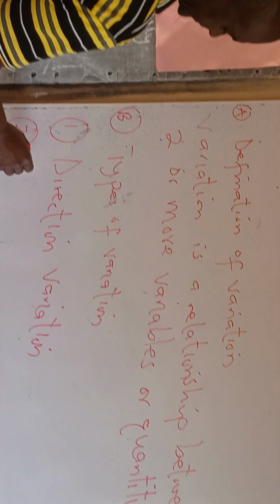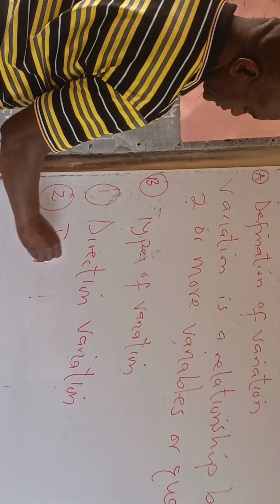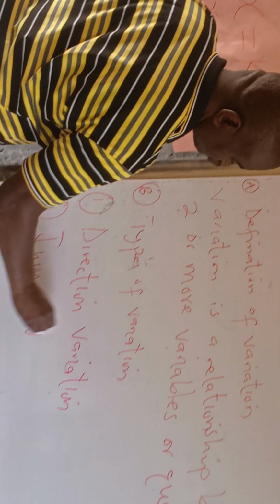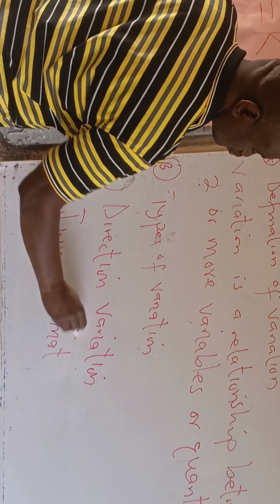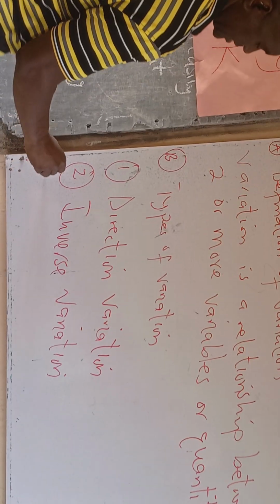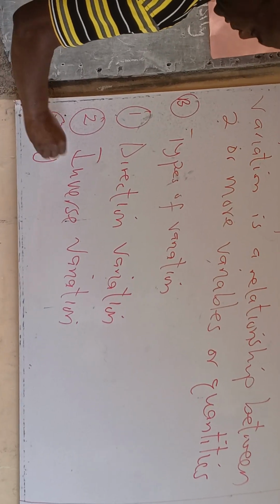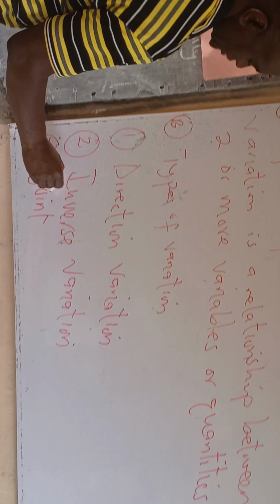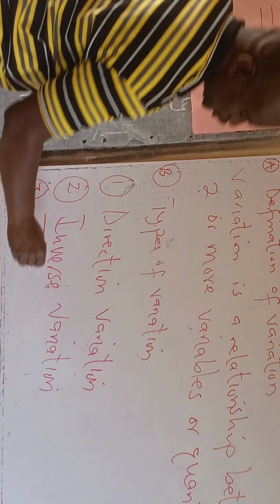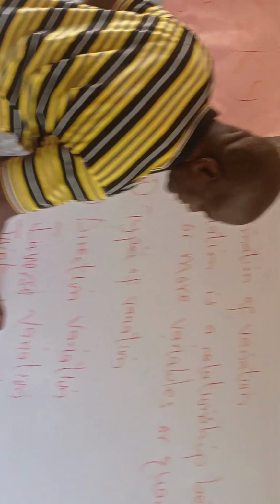Two, we have inverse variation. And three, we have joint variation, or combined joint variation.